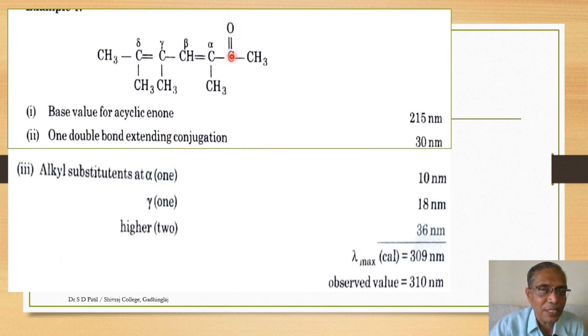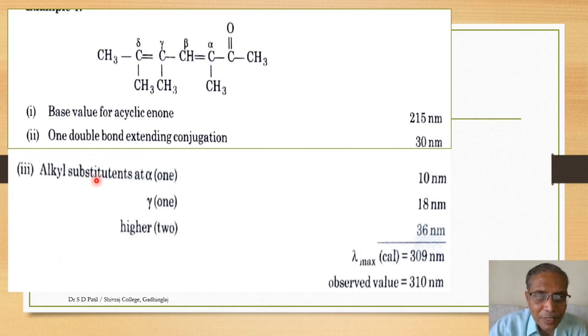Whenever we consider an enone, this is the carbonyl group, this is the alpha carbon, this is the beta carbon. One double bond is present between alpha and beta, then another double bond is present between gamma and delta. So this conjugation is extended to the earlier conjugation present in the enone. So one double bond having extended conjugation gives an increment of 30 nanometers.